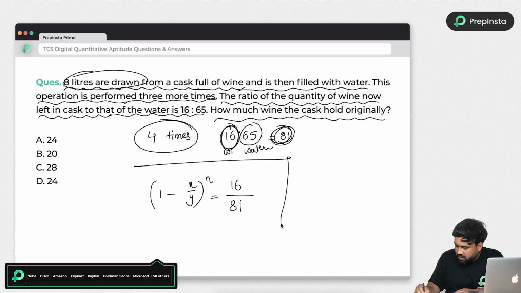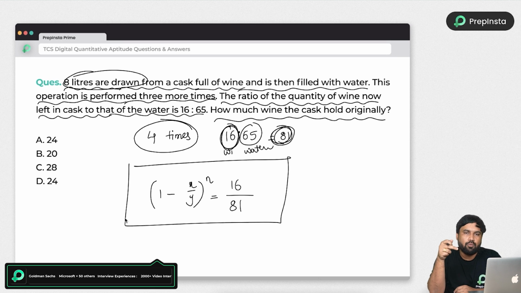So always remember this formula when you have this type of problems. Always use this shortcut to do the problem in a very easy way. Here y is nothing but the total original quantity, and x is nothing but how many liters you are replacing every time.